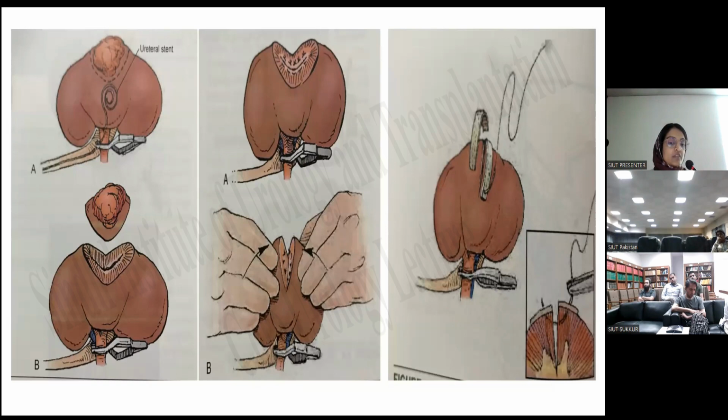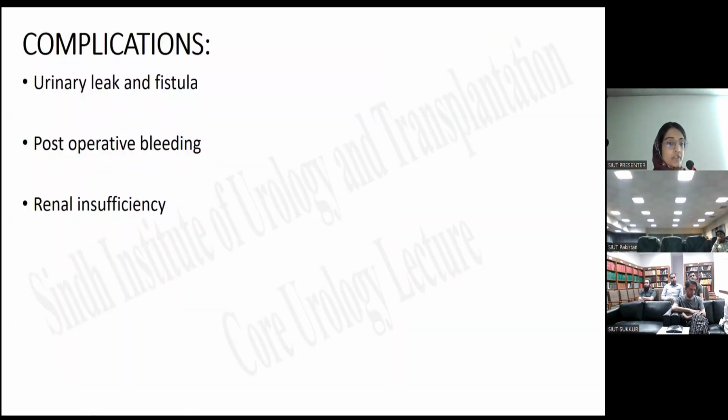And once the defect has been closed, unclamp the renal artery, look for the bleeding, hemostasis should be secured, leave a closed suction drain over there, and a Foley drainage should be there, and the wound should be closed. So these are the possible complications that anyone can encounter after the partial nephrectomy: the urinary leak and the fistula, post-operative bleeding, and the renal